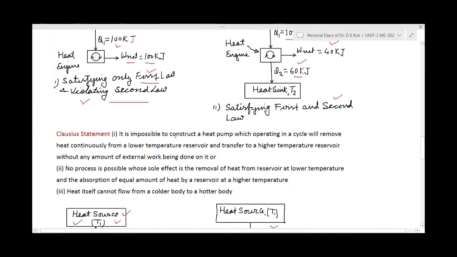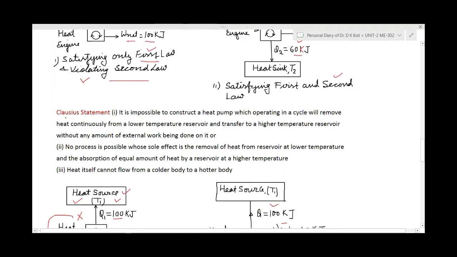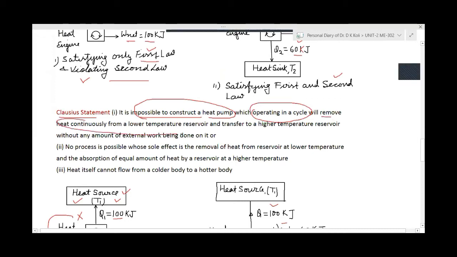Now the similar statement is called the Clausius statement. This statement focuses on the heat pump. So according to the Clausius statement, it is impossible to construct a heat pump which operates in a cycle and removes heat continuously from a lower temperature reservoir.